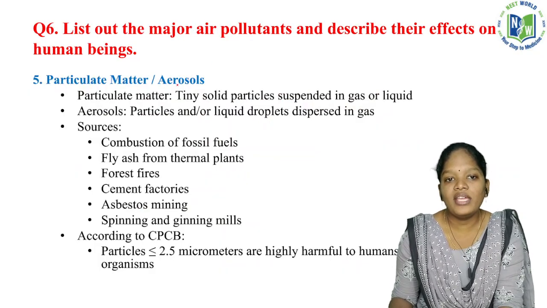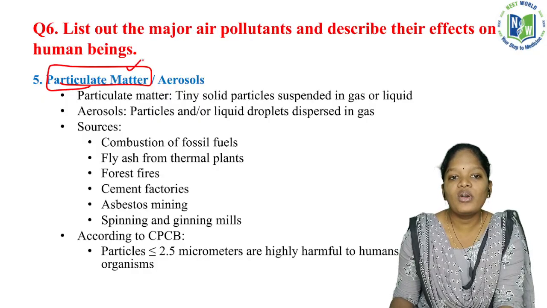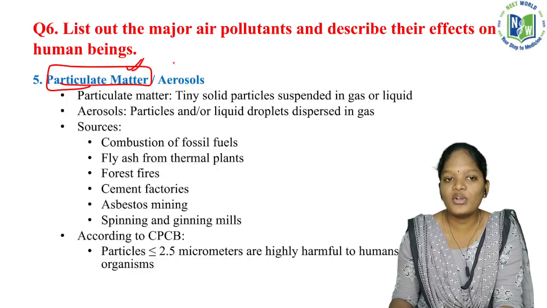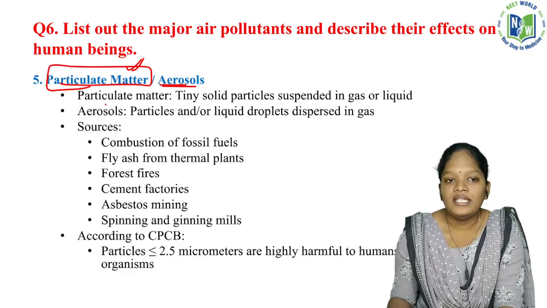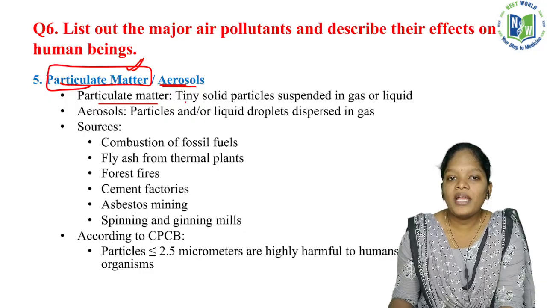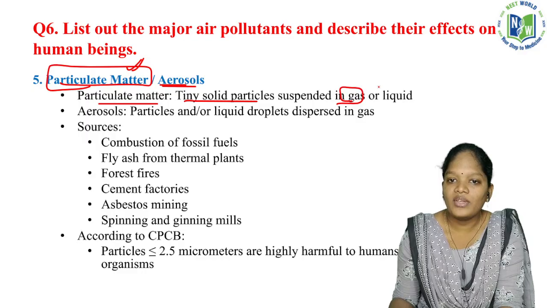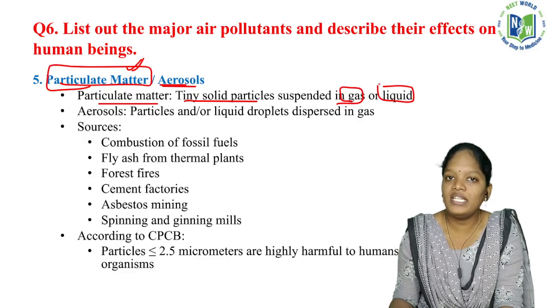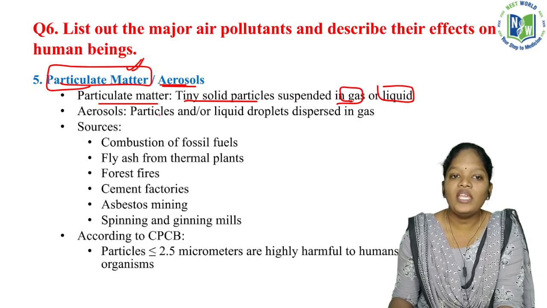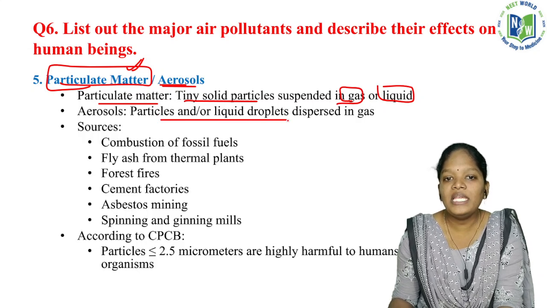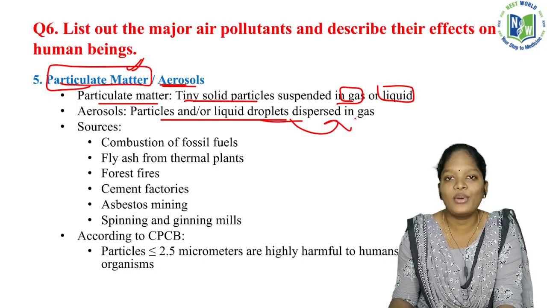Okay, now particulate matter or aerosols. See, what is meant by particulate matter? Whenever we are reading the newspaper, we often come across these words. Particulate matter, or aerosols. See, this particulate matter is a tiny solid particle suspended in a gas or a liquid. So a solid particle which is suspended in a gas or in a liquid is called particulate matter. Then aerosols, that will be the liquid droplets dispersed in a gas. The liquid in gas is called an aerosol.